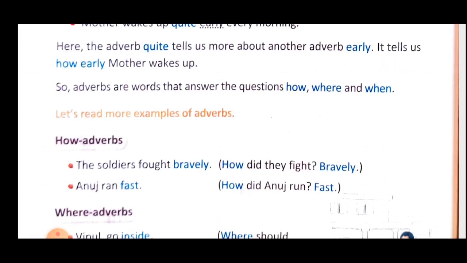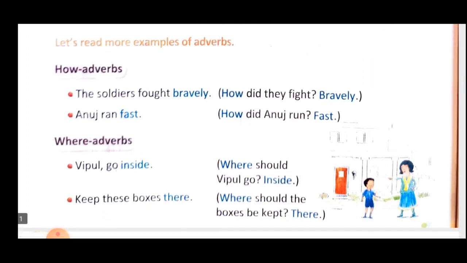See, so when you get the answer of how, where and when the action was done, the answer is your adverb. Now let's see how adverbs. How, that means that describe the quality of the verb or adjective. So first example is, the soldier fought. How? Bravely. So fight was done, but how? That fight was done bravely. So that is the describing word for fighting, that the fighting was done bravely. So bravely is adverb of fought.